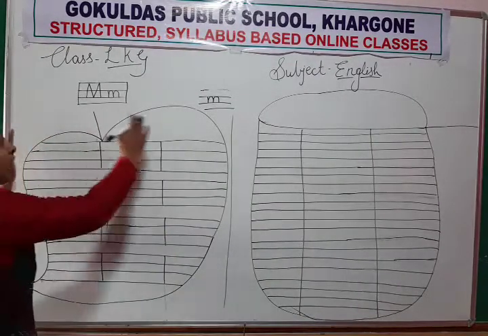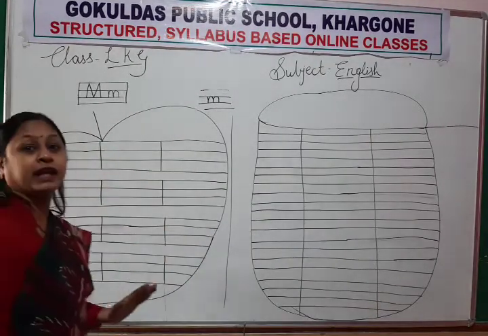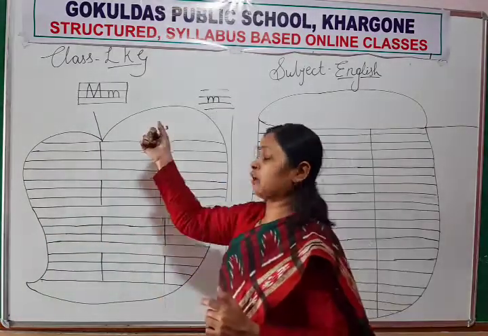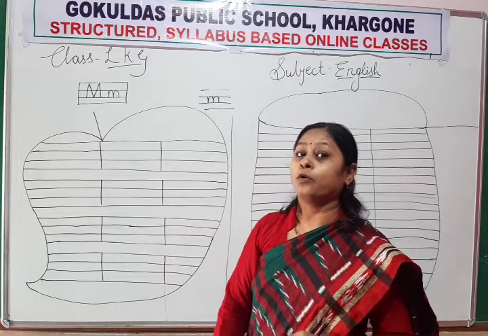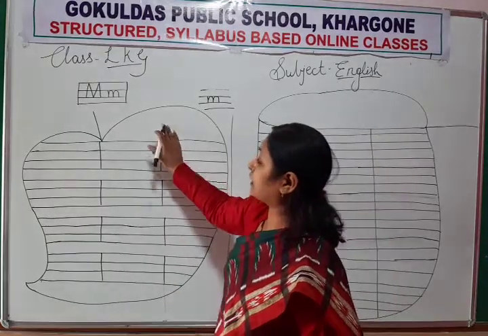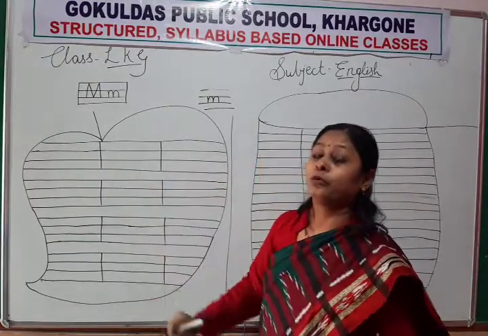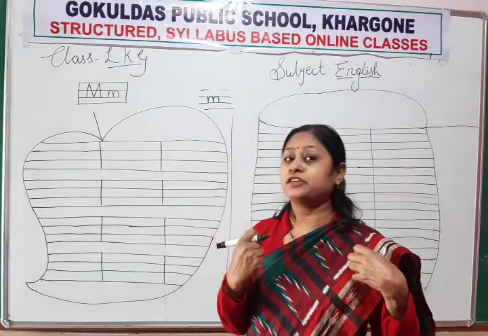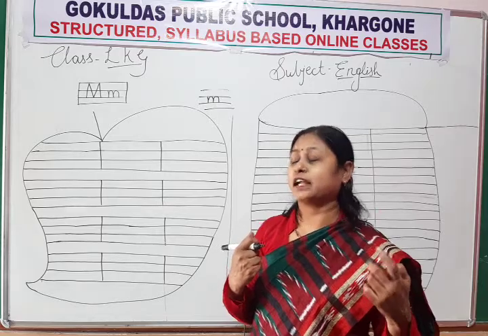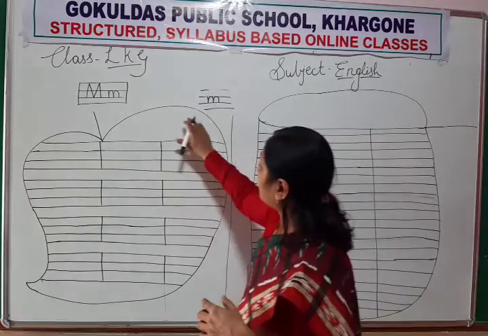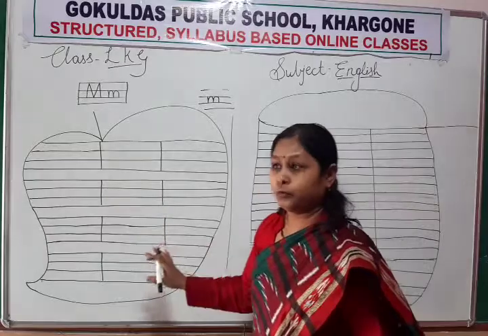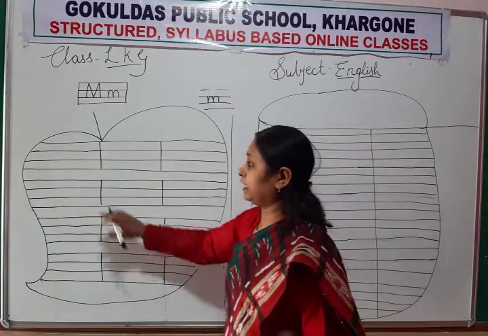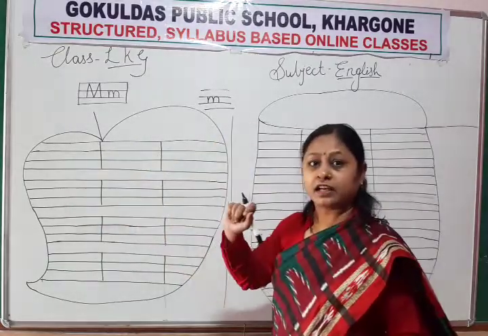M for mango. What have I made today? Mango. Do you like mango very much? The color of mango is yellow. So today we will write letter M in mango. Make a mango in your notebook, draw the standing line in it and start writing.